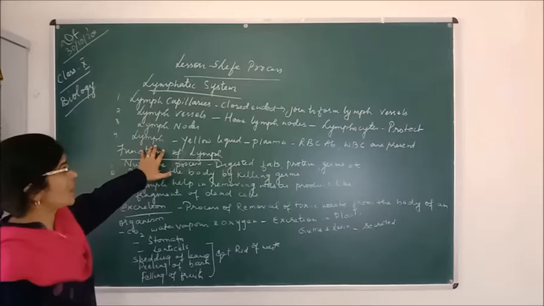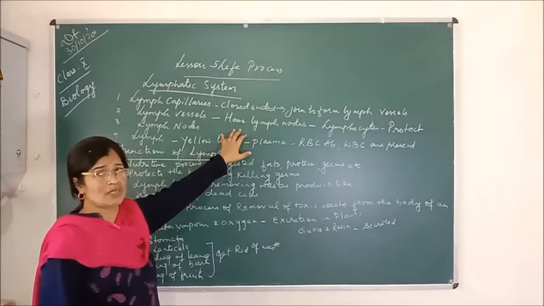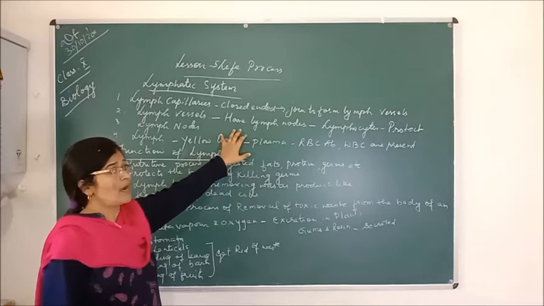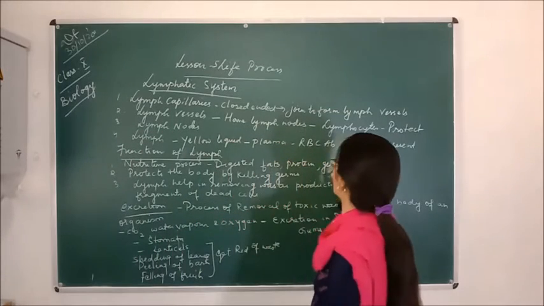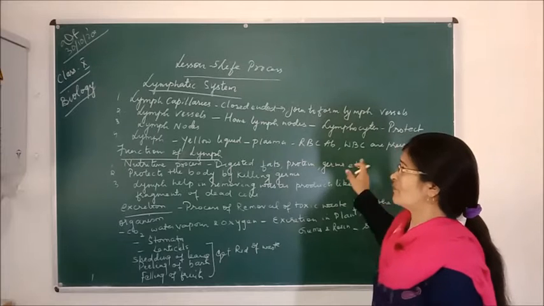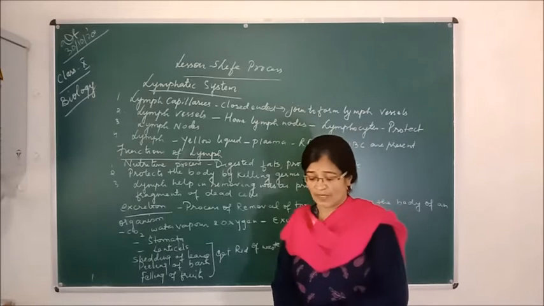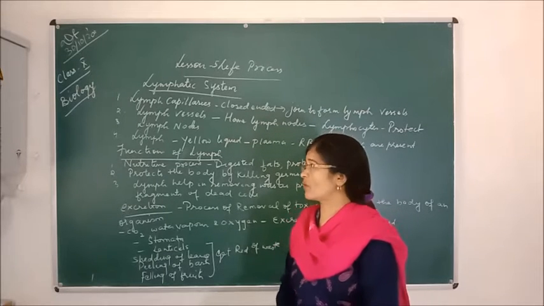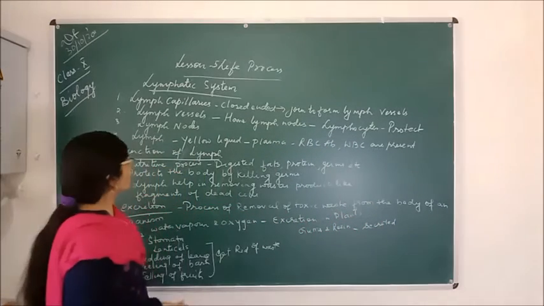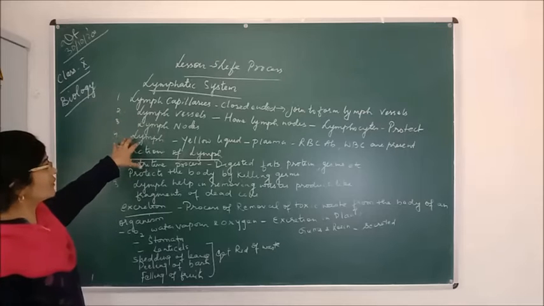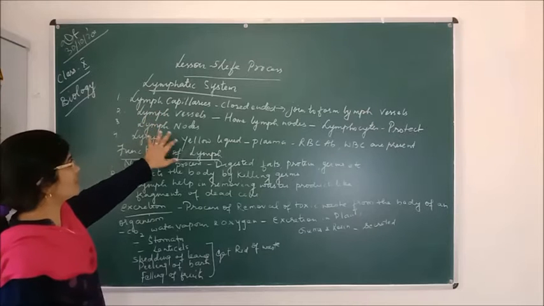lymph vessels. Now these lymph vessels have lymph nodes, and these lymph nodes consist of the lymphocytes, and the main function of the lymphocyte is that it protects the body from the germs or any kind of disease. So the main function of the lymph nodes is that it contains lymphocytes, and it helps in the protection of our body from any kind of germs or foreign invaders or diseases. Now, these are the four different components of the lymphatic system: lymph capillaries, lymph vessels, lymph nodes, and lymph.